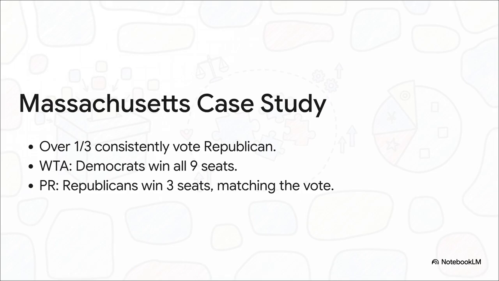Let's look at a real-world example from the data to ground this. Take Massachusetts. Right now, over a third of voters there consistently vote Republican. But because those voters are spread out across the state, and because we use a winner-take-all system, Democrats win all 9 congressional seats. Republicans win absolutely 0. But under proportional representation, those Republican voters would win exactly 3 seats.